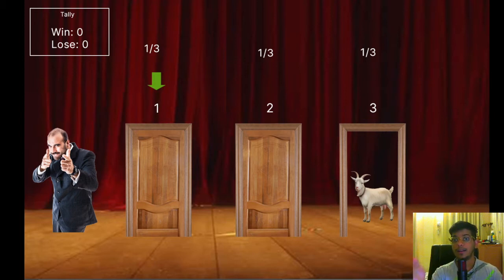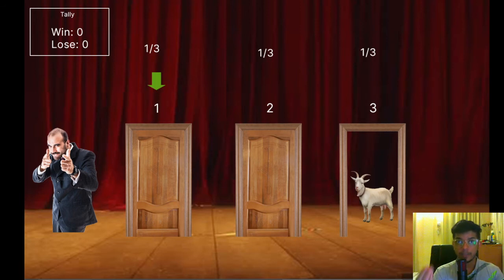And this is where the conditional probability comes in, right? You may think that you just have 2 doors left, so the car could be behind either one of these 2 doors, and the chances are 50%, but it's actually not, right? And this is where you really have to understand the concept of conditional probability. The influence of other events, in this particular case the reveal of what is behind door 3, actually influences the probability of what is behind these doors, right?